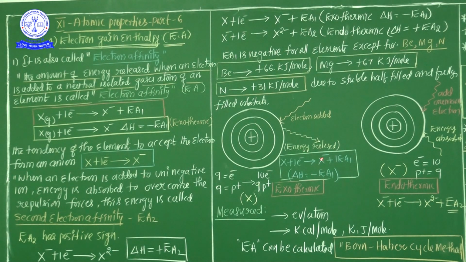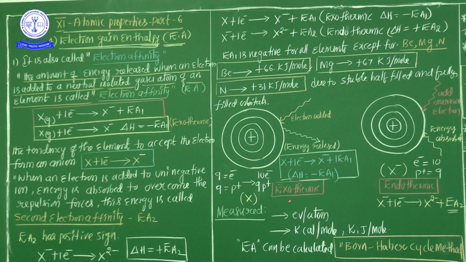First electron affinity has a negative sign, second electron affinity has a positive sign. One is an exothermic reaction, the other an endothermic reaction. Keep it in your mind, my dear students: first electron affinity is exothermic, second electron affinity is endothermic.